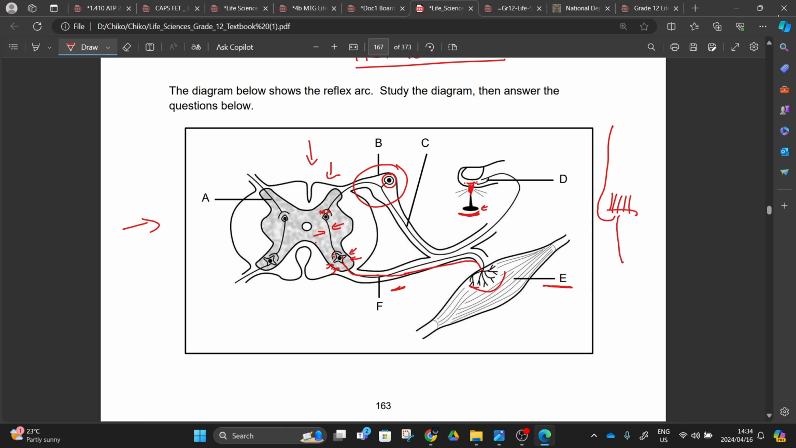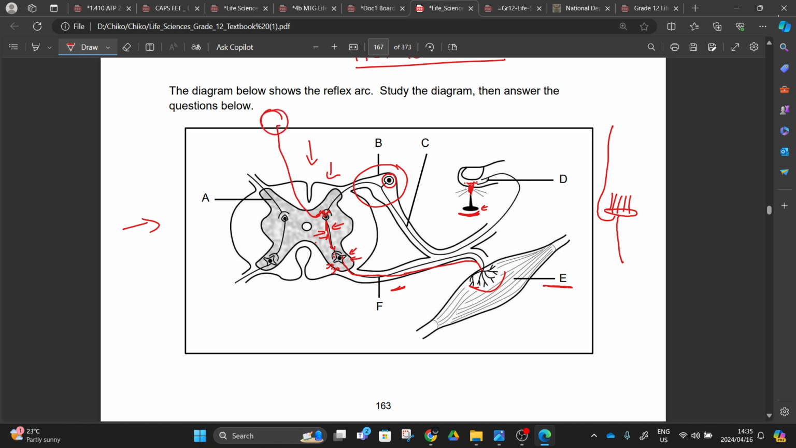Hence another significance of this synapse. It makes it possible for other neurons to also pick up the message. It means that this sensory neuron here is bringing two messages. One is going to be picked up by an interneuron, and this impulse is going to be sent to the motor neuron, right? And another interneuron here is going to pick up this impulse and send it to the brain.